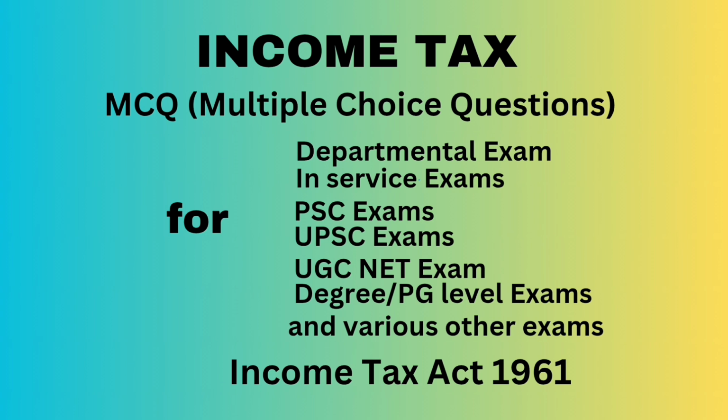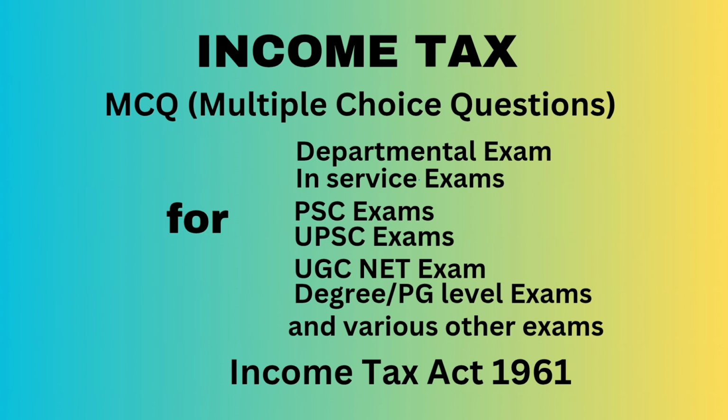Question number 20. Any pension received by an individual or family pension received by any member of his family, where such individual is in the service of central or state government and was awarded Paramveer Chakra, Mahavir Chakra or Veer Chakra or any other notified gallantry award, shall be, answer, exempt.